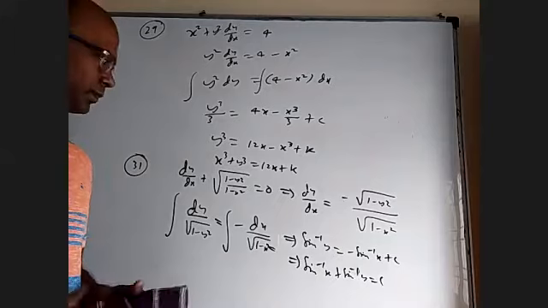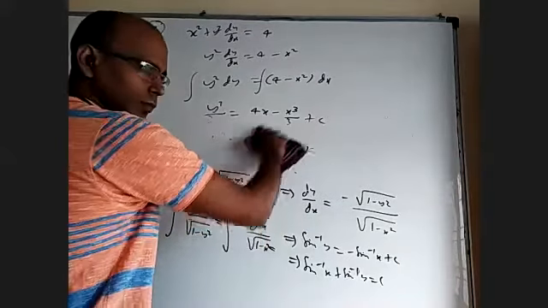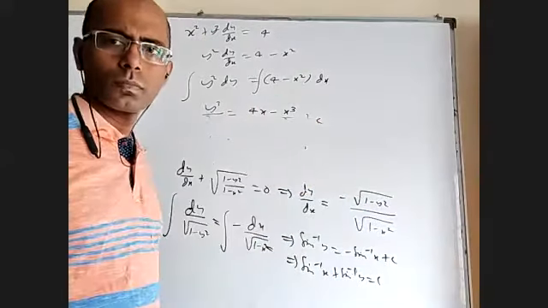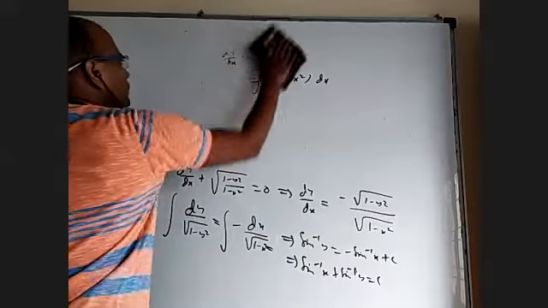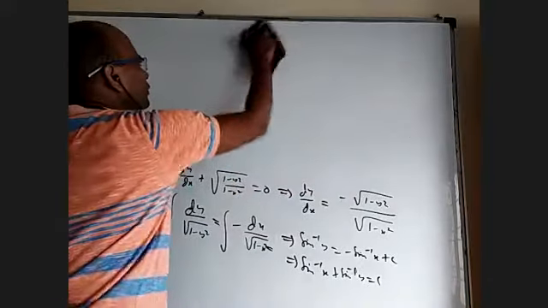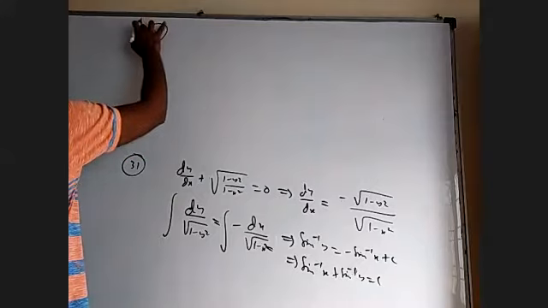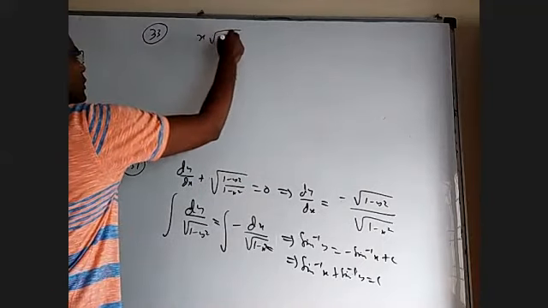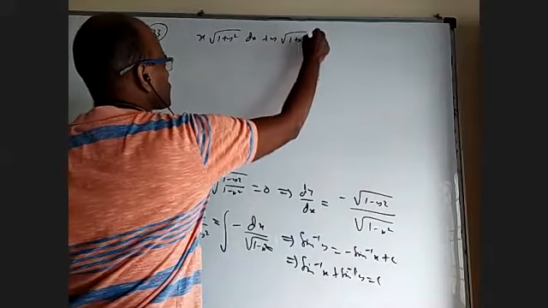Okay, next 33. X root 1 plus y square dx plus y root 1 plus x square dy equal to 0.